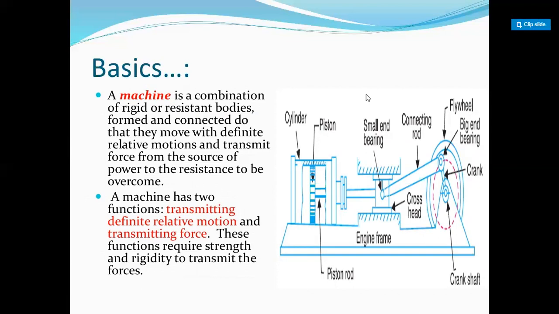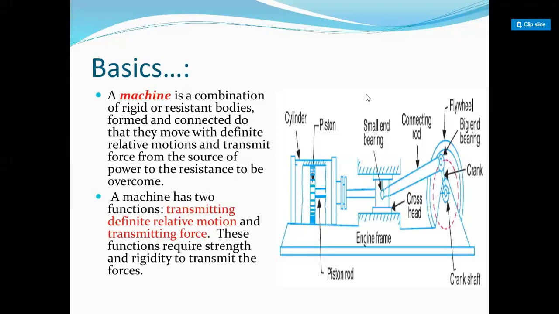A machine is also an arrangement of links, meaning more than three kinematic links arranged such that the input force is transmitted to the last link, and we can generate the output force which is required, right? A machine has two functions: transmitting definite relative motion and transmitting force.